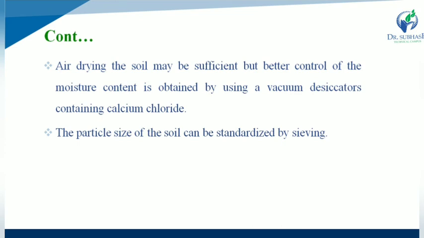Air drying the soil may be sufficient, but better control of moisture content is obtained by using a vacuum desiccator containing calcium chloride. And the particle size of the soil can be standardized by the sieving method.